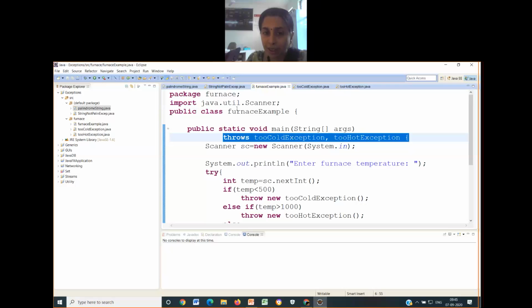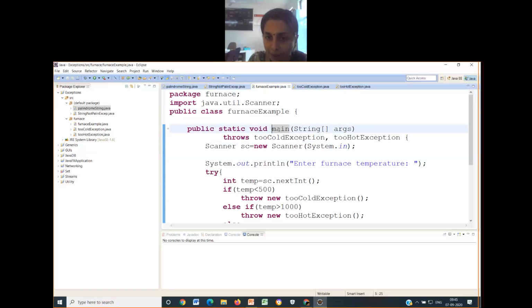Throws is always comma separated. You can have multiple exception classes mentioned there, but throw has exactly one exception class. This is the major difference. And throws is always associated with a function, but throw is just like break, continue, something like that.